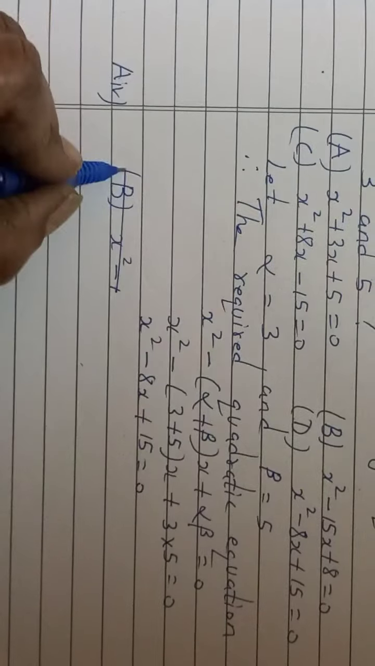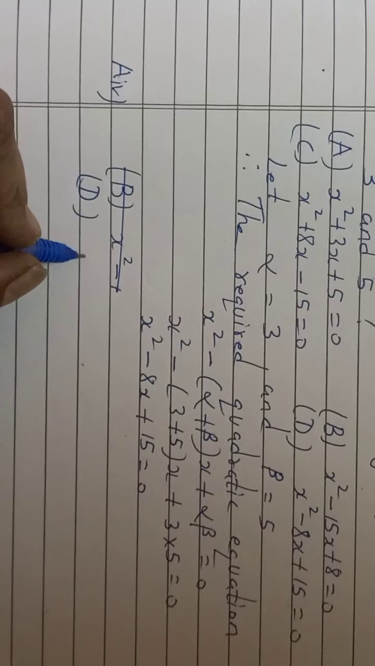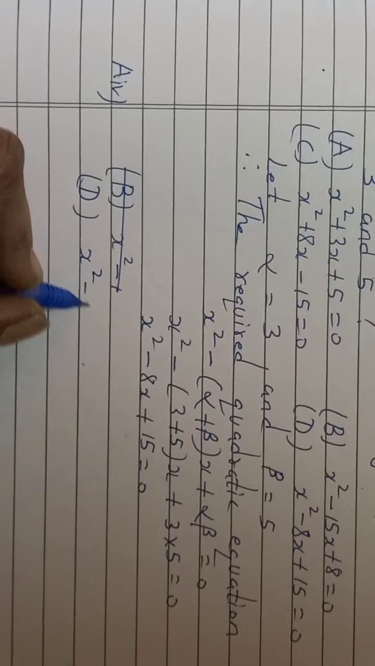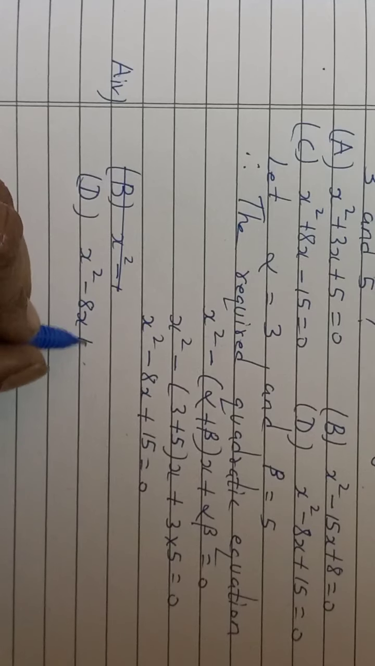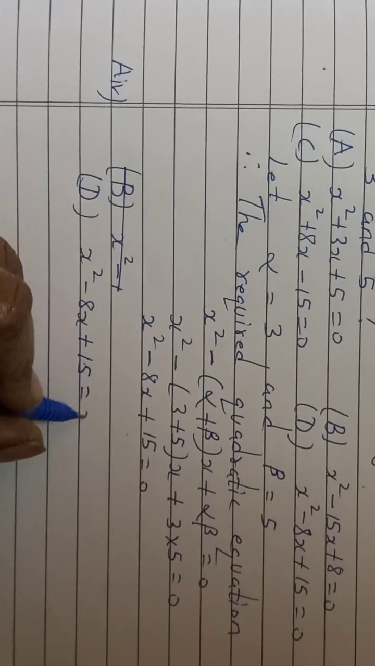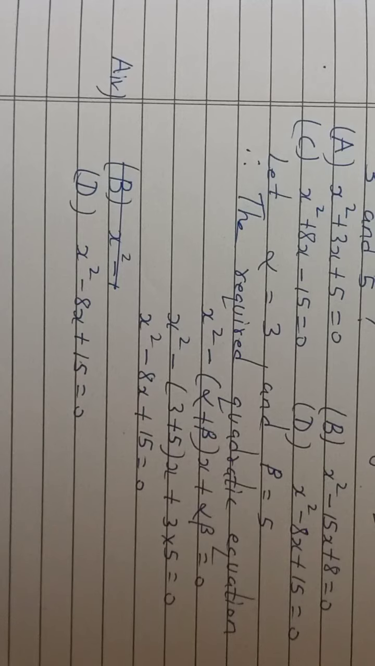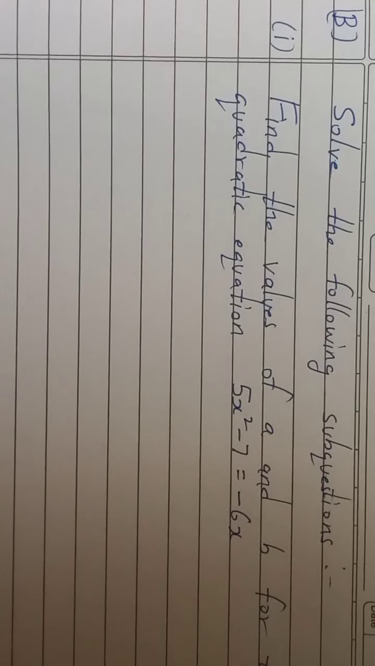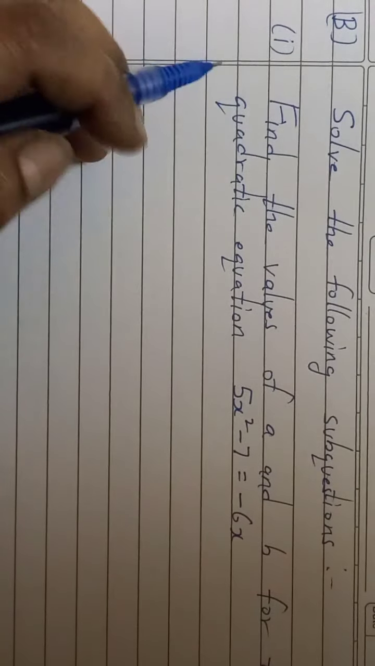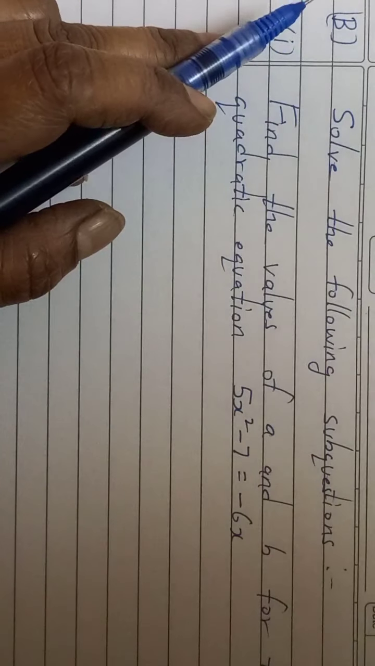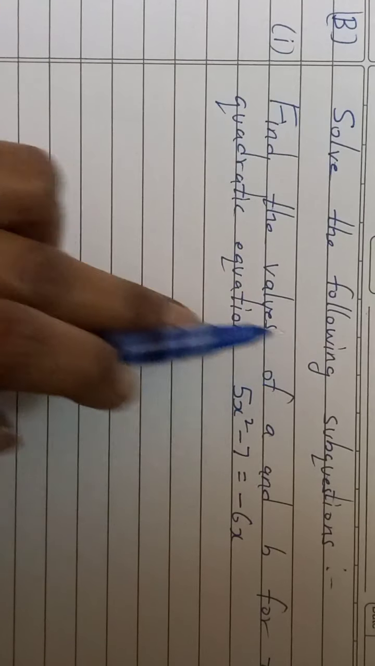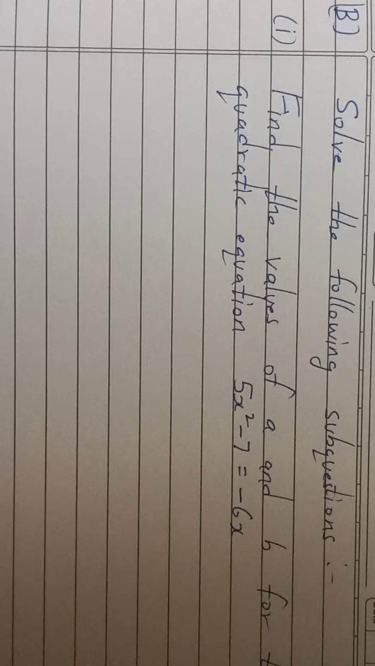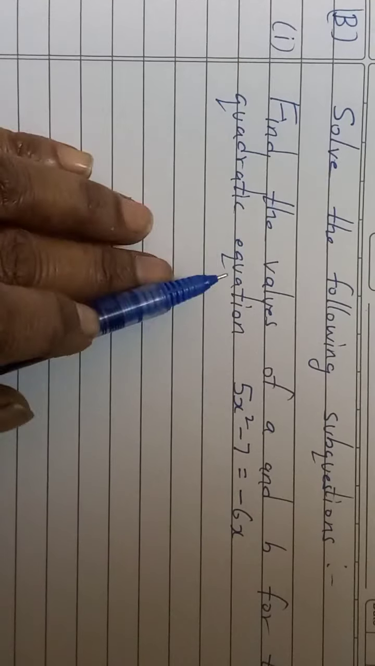So here, correction, D: x square minus 8x plus 15 is equal to 0. This is the way you have to solve. Now, model question paper 1 from Navneet, we are solving question number 1B. Solve the following sub questions. 1 mark questions there. So now here, find the values of a and b for the quadratic equation.